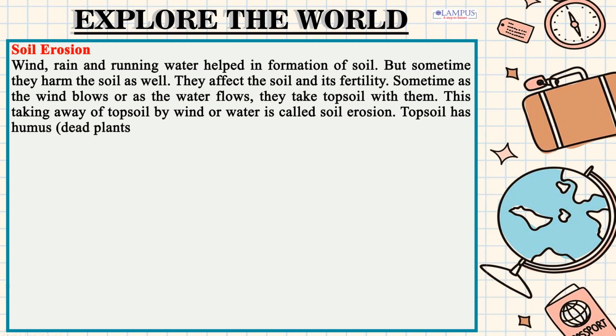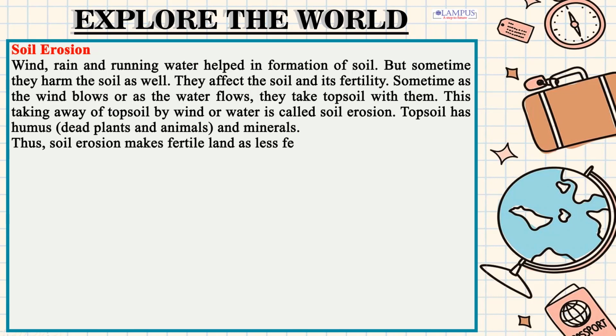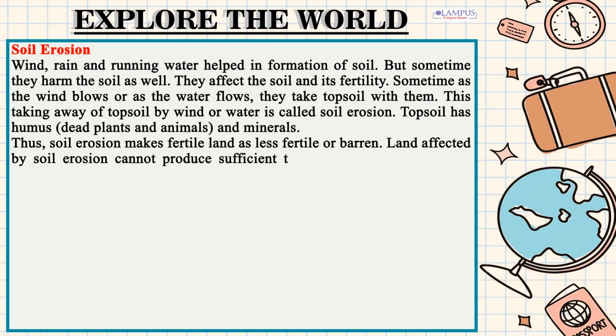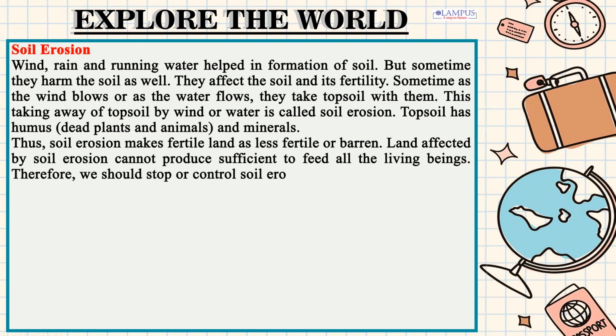Topsoil has humus, dead plants and animals, and minerals. Thus, soil erosion makes fertile land less fertile or barren. Land affected by soil erosion cannot produce sufficient food to feed all living beings. Therefore, we should stop or control soil erosion.